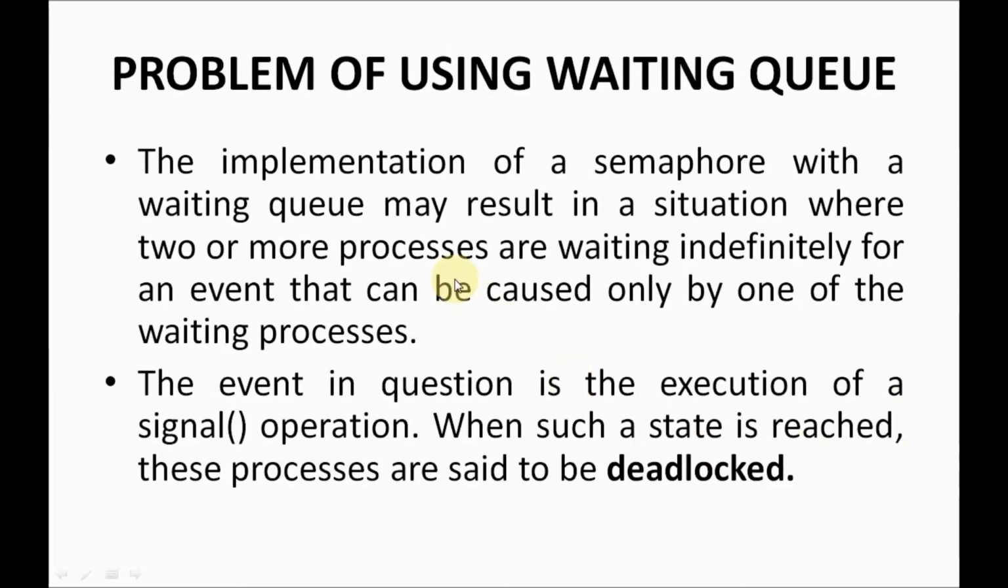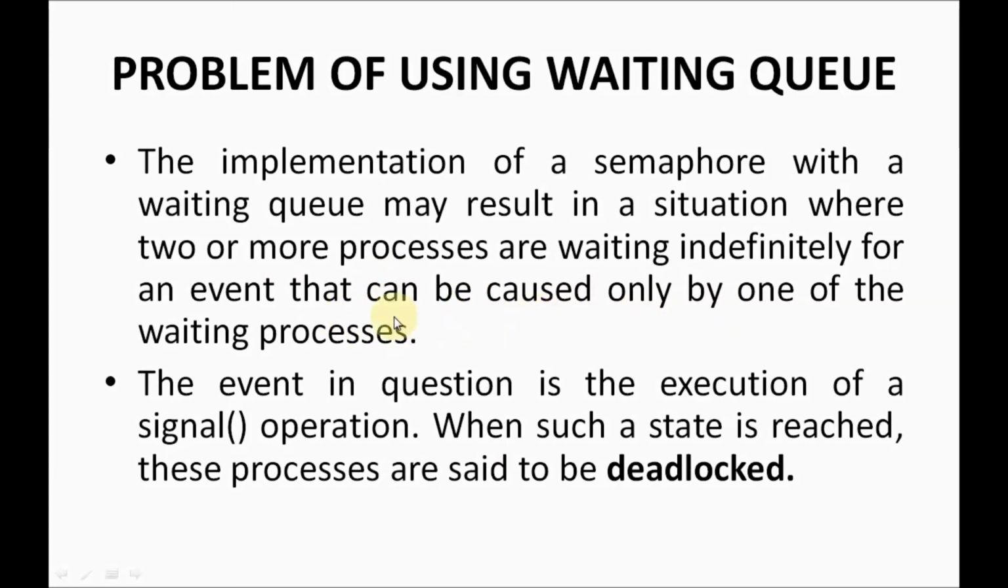Now the waiting queue you are using to implement to remove the busy waiting, right? You are using a waiting queue to remove the busy waiting, but this waiting queue also has some problem. What is that? See, in simple words, deadlock will happen. What happens when you use a waiting queue to overcome busy waiting? Deadlock can happen. What is a deadlock? Deadlock means when 2 or more processes are waiting indefinitely for an event that can be caused only by one of the waiting processes, right?